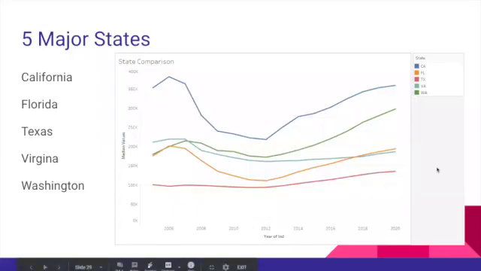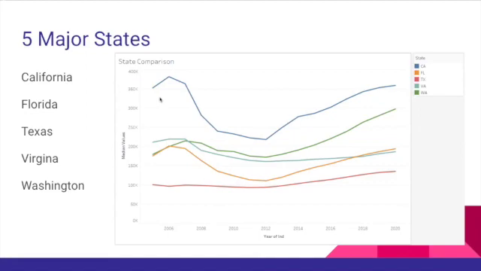So the 5 states that I wanted to use for this were California, which is this blue line, and Florida, Texas, Virginia, and Washington here. This kind of gives you a pretty good idea of what is happening across the United States. I wanted some from the East Coast. Of course, I wanted Texas in there, and then some from the West Coast as well. And I tried to pick places that were relatively populous and had some major cities in there.